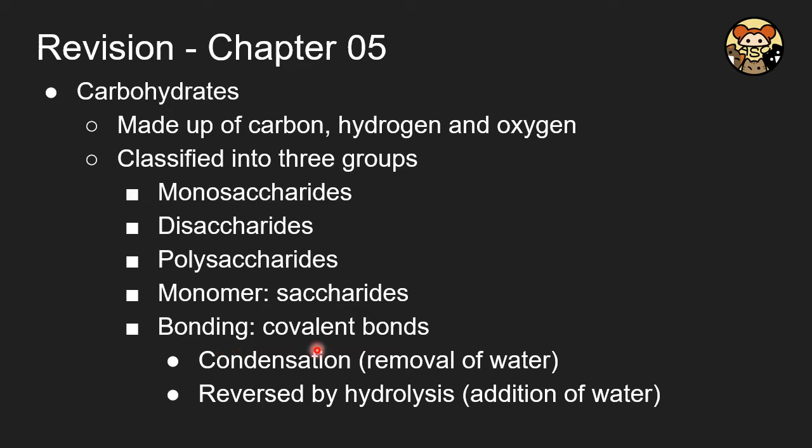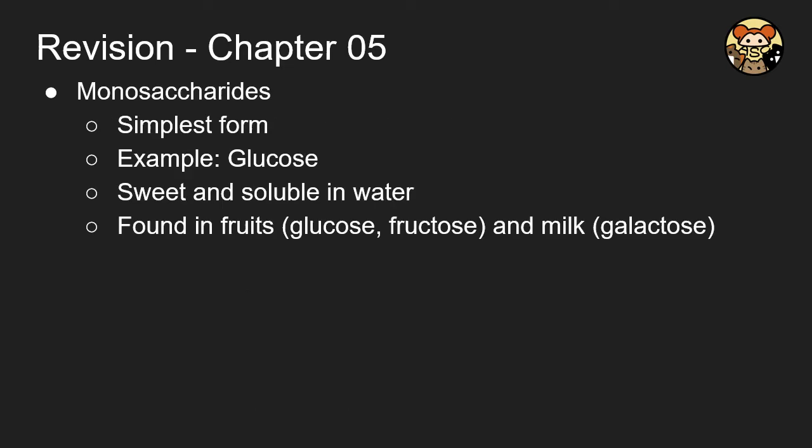In order to know more about covalent bonds, I suggest you take DSE chemistry or have a look at the 放學 IAL series. And in order to make the covalent bond, we need condensation, that is the removal of water. And in order to break it, we need to do hydrolysis, that is the addition of water. And monosaccharide is the simplest form, and the best example will be glucose.